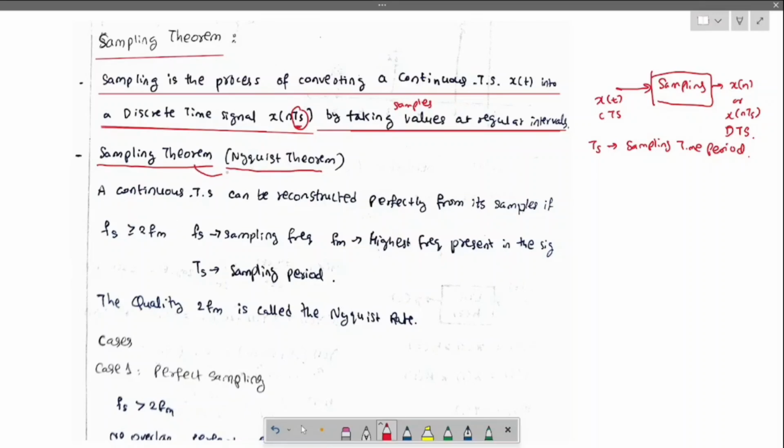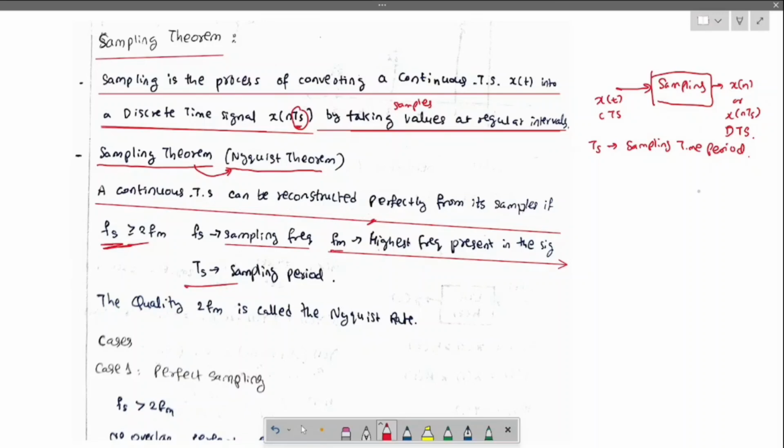A continuous time signal can be reconstructed perfectly from its samples when fs is greater than or equal to 2fm, where fs is the sampling frequency and fm is the highest frequency present in the given signal.